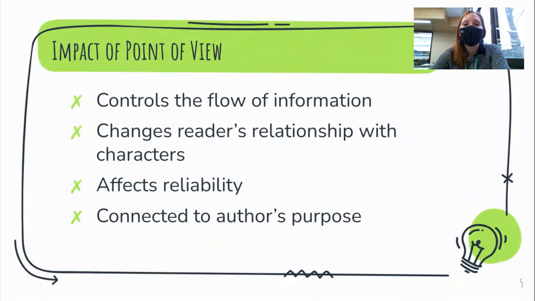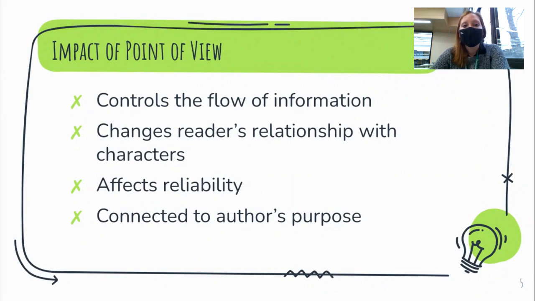If we are hearing about something from one character's point of view, we might be more inclined to believe that character or trust them. It also affects reliability because you have to decide, can you trust our narrator? Is this narrator a trustworthy person? Are there any clues that they might not be telling us the truth, or that they may not be mentally capable of telling us the truth? So is our narrator reliable?